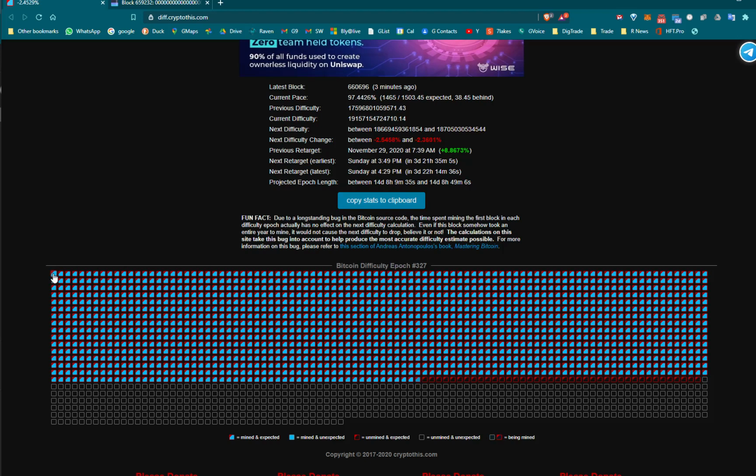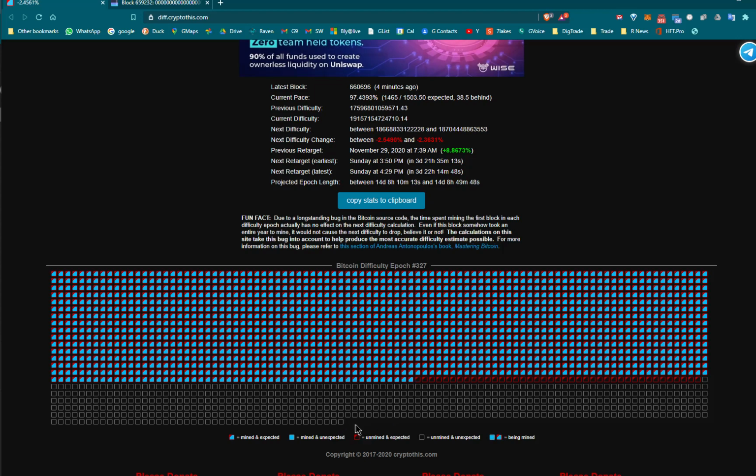I think exactly 2012 blocks are created. If you multiply those 2012 blocks by 10 minutes, to get the total minutes, and then divide by the number of minutes in a day, it takes about 14 days to do an epoch.